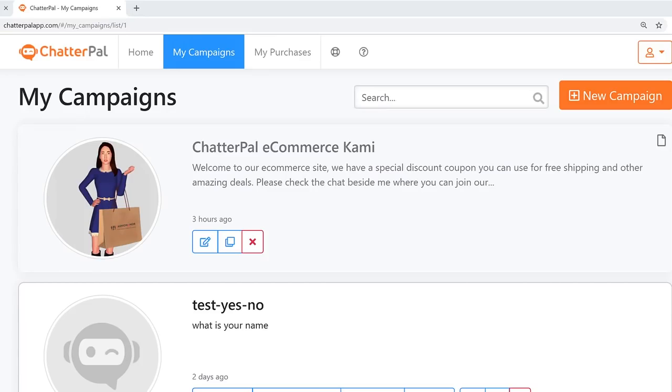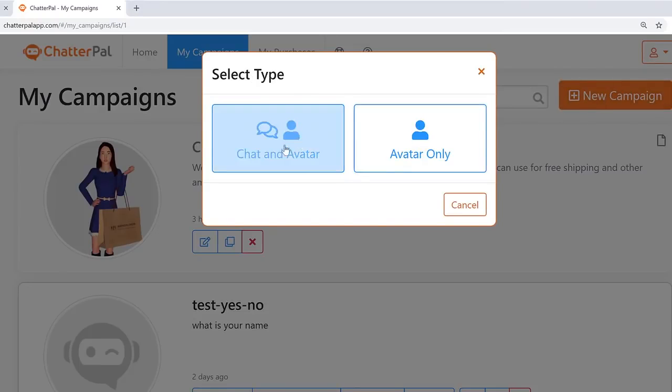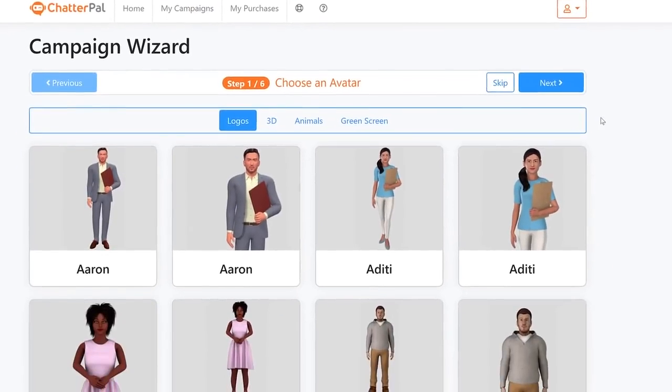All you have to do is just jump into the app, click on My Campaigns, then click New Campaign, and it's going to ask me to select a type, whether it's chat and avatar or just avatar only. I'm going to use the chat and avatar option. Then we go to the next step.